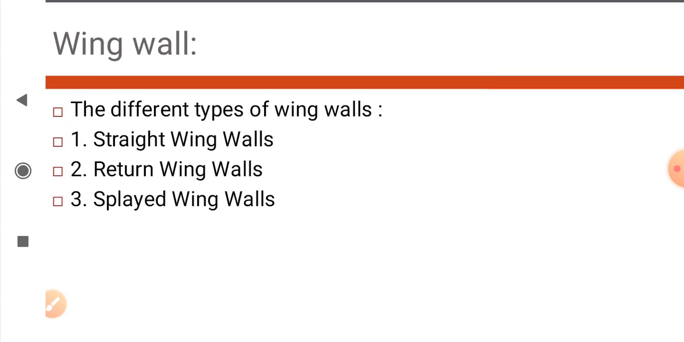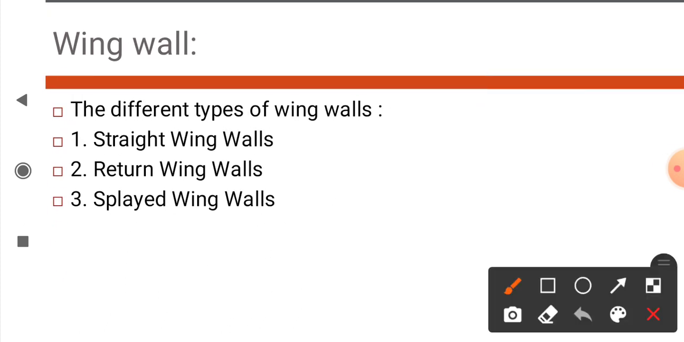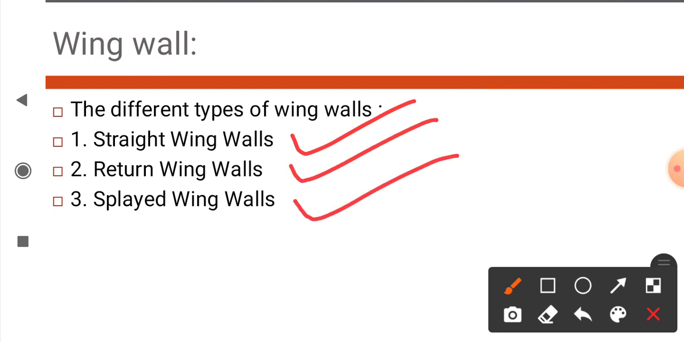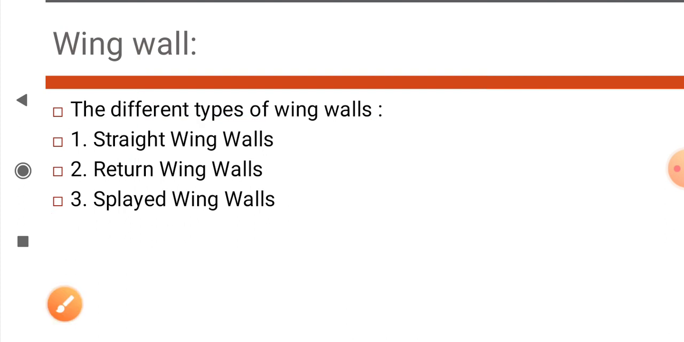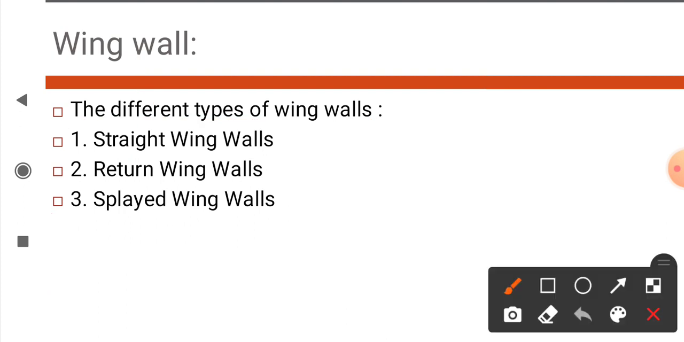Now, types of wing walls. The first type is the straight wing wall, the second type is the return wing wall, and the third type is the split wing wall. These are the three types of wing walls. Now, the first type is straight wing walls.